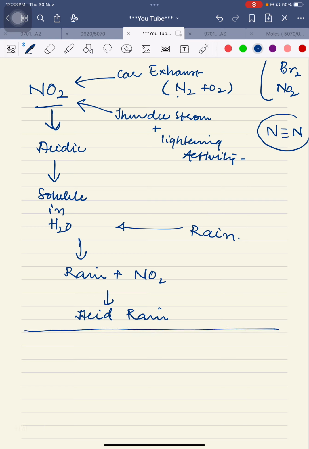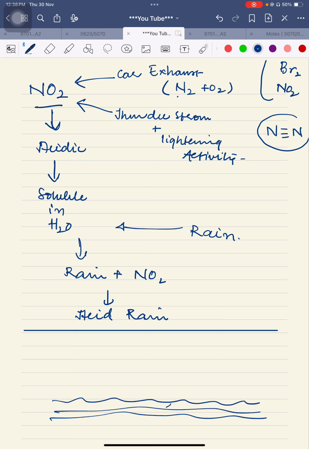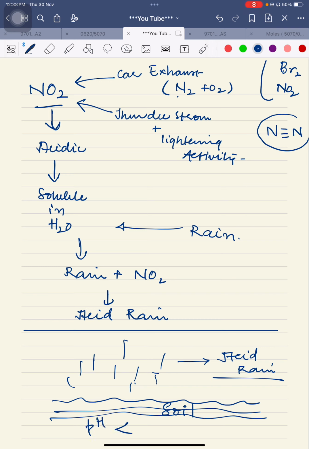Okay, now I'm marking a line here. So for example, this is soil. On that soil, for example, there is acid rain. The problem is that due to this acid rain, the pH of the soil will be lesser than 7. It will become acidic. As a result of this lower pH level, it will reach up to 5 or 5.5 even. So it is quite a low pH.